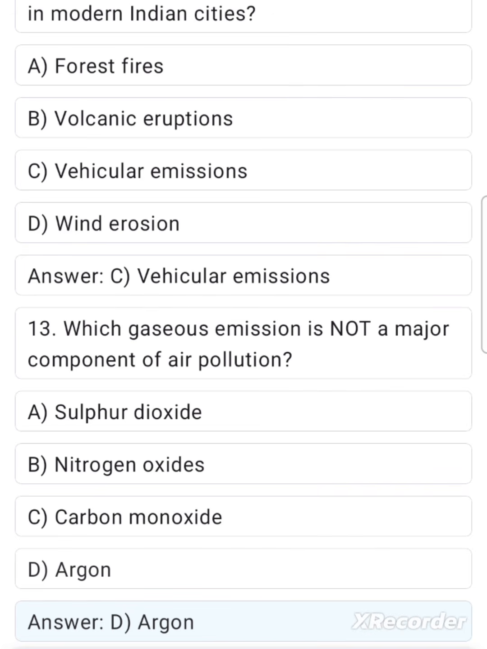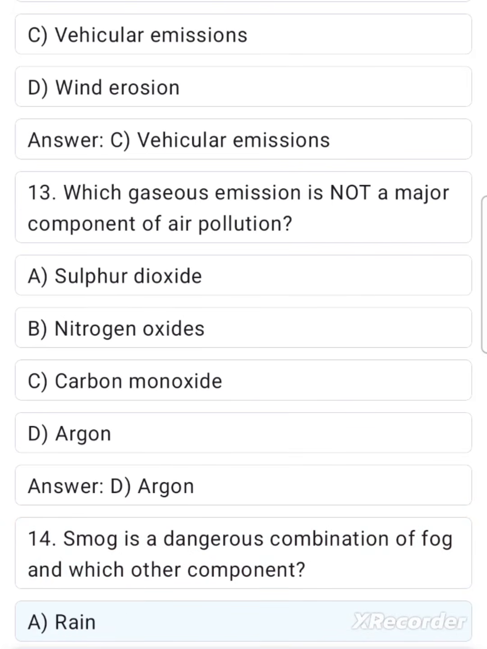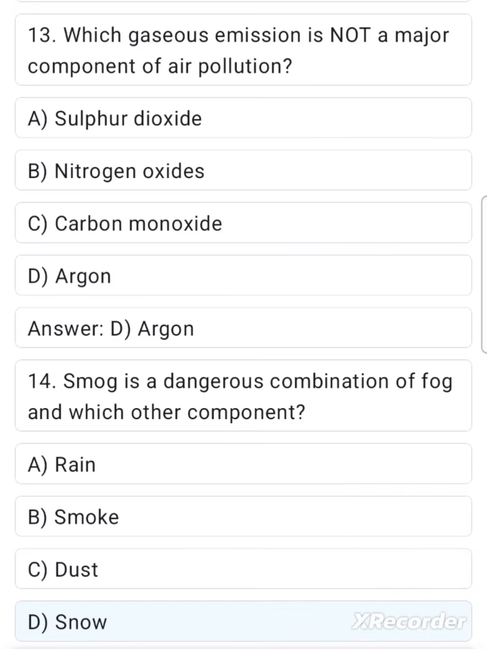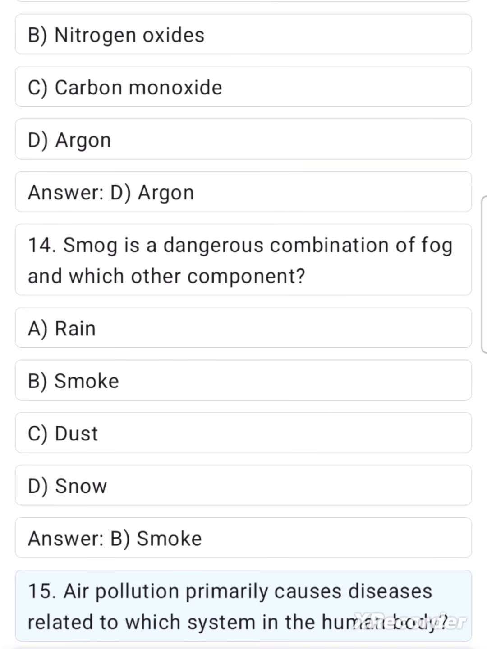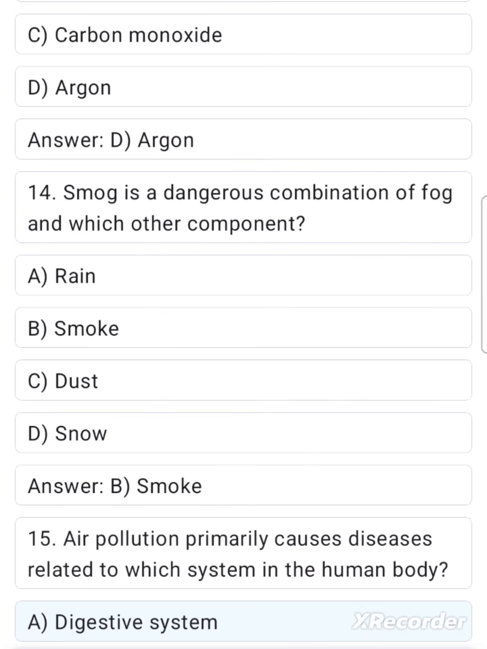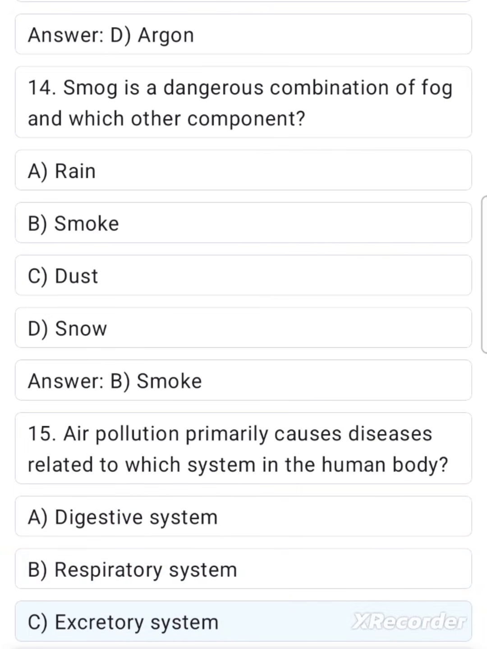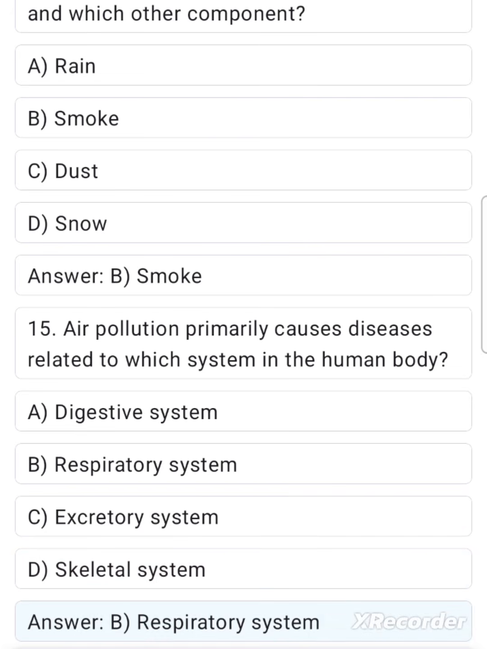Answer: D. Argon. 14. Smog is a dangerous combination of fog and which other component? A. Rain. B. Smoke. C. Dust. D. Snow. Answer: B. Smoke. 15. Air pollution primarily causes diseases related to which system in the human body? A. Digestive system. B. Respiratory system. C. Excretory system. D. Skeletal system. Answer: B. Respiratory system.